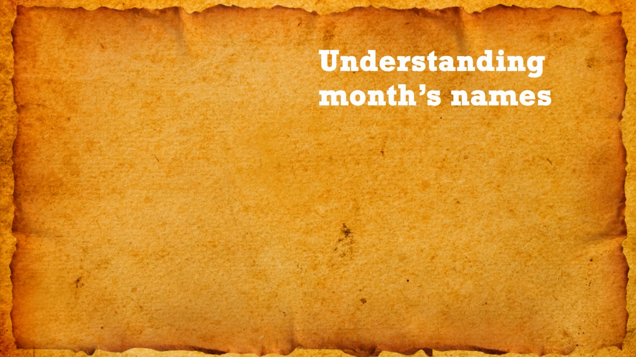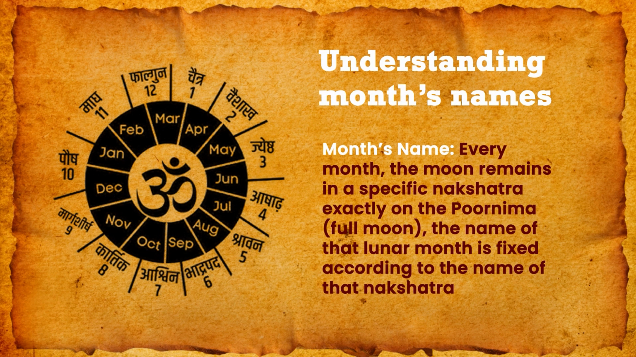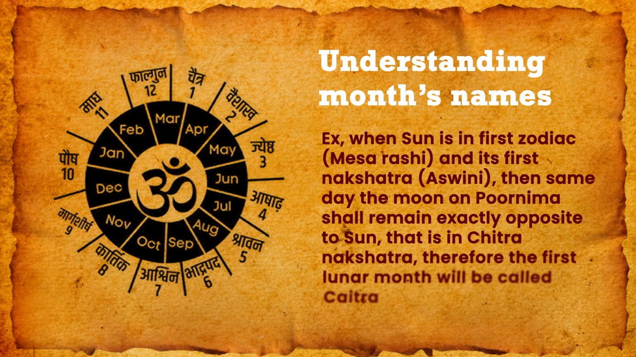Understanding month names. Every month the moon remains in a specific nakshatra exactly on the Purnima, the full moon. The name of that lunar month is fixed according to the name of that nakshatra. For example, when the sun is in the first zodiac, Mesha Rashi, and its first nakshatra is Ashwini, then the same day the moon on Purnima shall remain exactly opposite to the sun, that is in Chitra nakshatra. Therefore, the first lunar month will be called Chaitra.